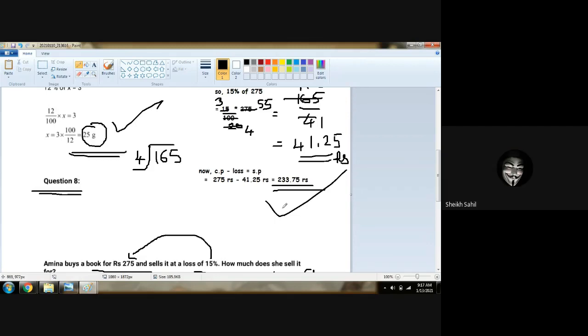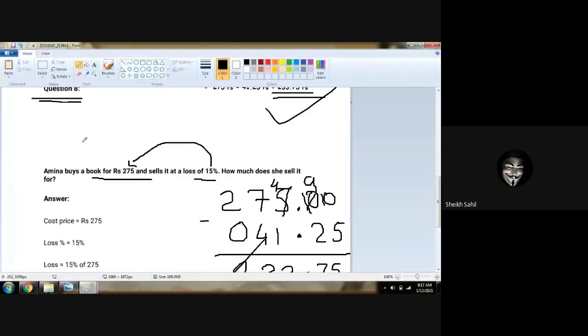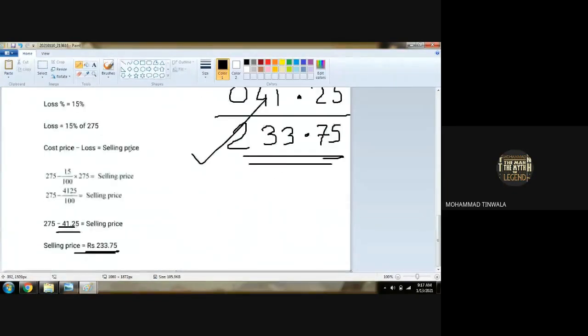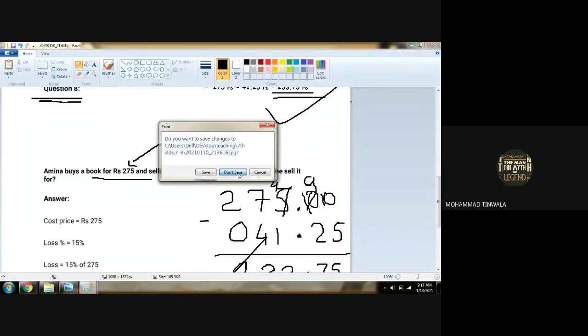Yes, sir. Now let us check the answer column. Is this the correct answer, 41.25? Yes. Is this the correct answer what we got here? Yes, sir. Anybody has any doubt with question number 8? No, sir. Sure, children's party? Yes, sir. Chalo, thank God. Question number 9.